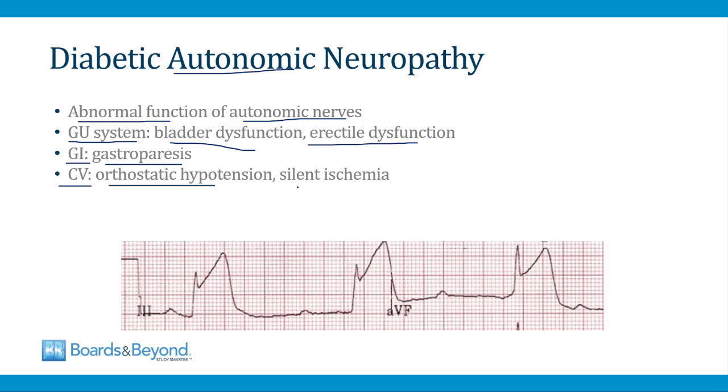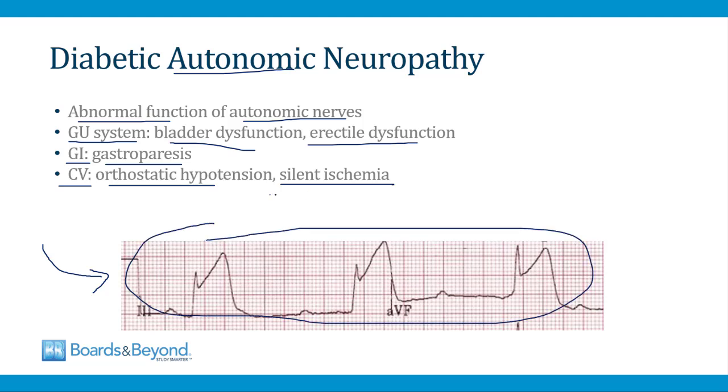Autonomic neuropathy can also lead to silent ischemia. This EKG on the screen shows an ST elevation myocardial infarction, and in some patients with diabetic autonomic neuropathy, they will have no symptoms of chest pain from myocardial ischemia and infarction like what's shown on the screen, and this is called silent ischemia. In these patients, the only evidence of ischemia can be when their ejection fraction falls and they develop heart failure, or if they develop an arrhythmia. And silent ischemia occurs in patients with diabetes when they have autonomic neuropathy involving the innervation to the heart.